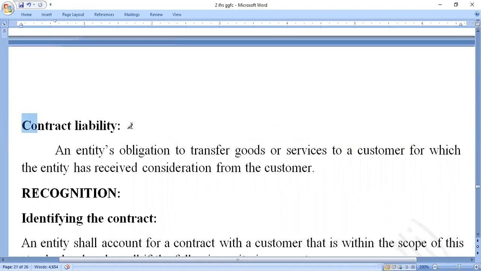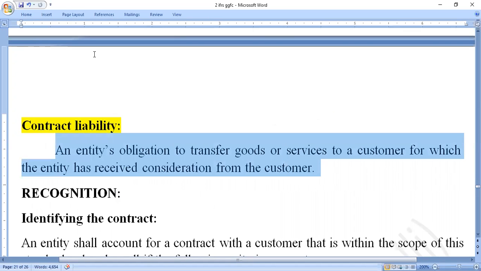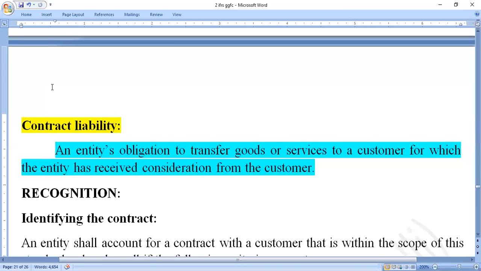After that, the next one is the contract liability. Here the contract liability is nothing but an entity's obligation to transfer goods or services to the customers for which the entity has received consideration from the customers. So our organization is receiving a lump sum amount from the customers, and we transfer certain goods to the customers. This type of contract is what we call the contract liability.